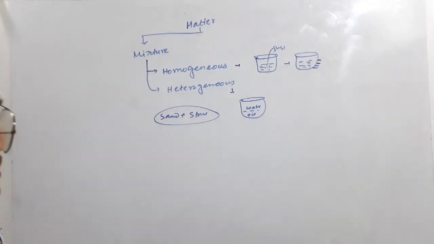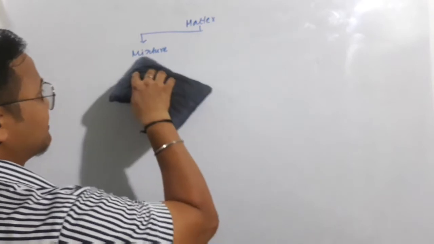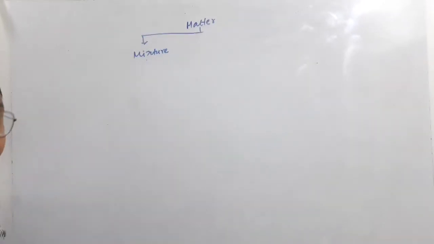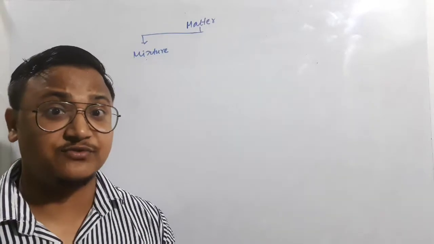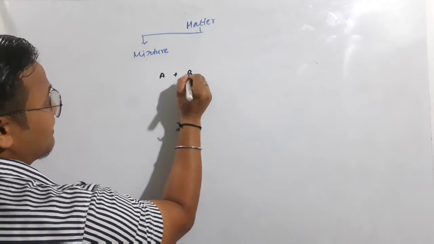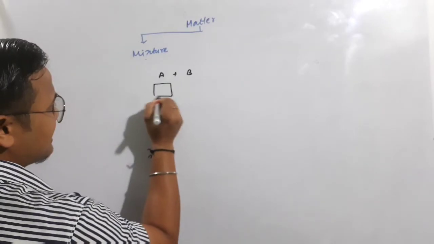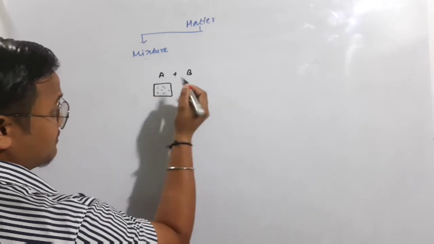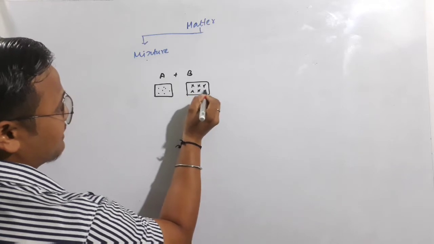Now, students, one more thing I just want to discuss here: when we are forming a mixture, two different substances are getting mixed together, right? Suppose I say A and B. Consider this A compound has dot type of particles, and the other has cross type of particles.